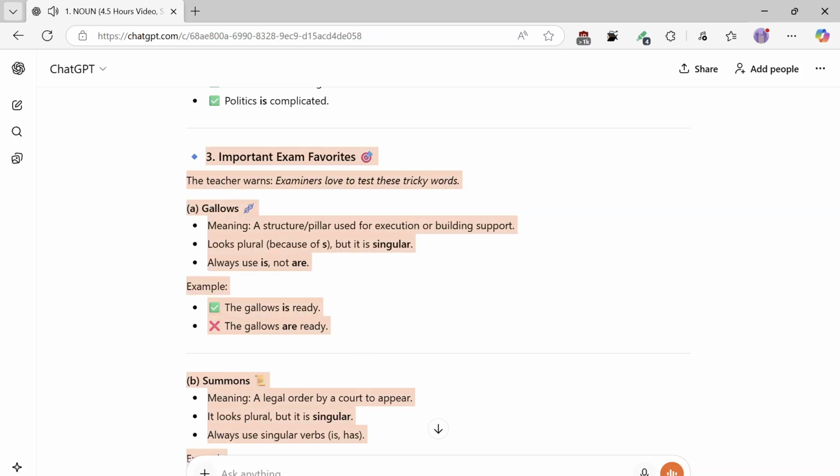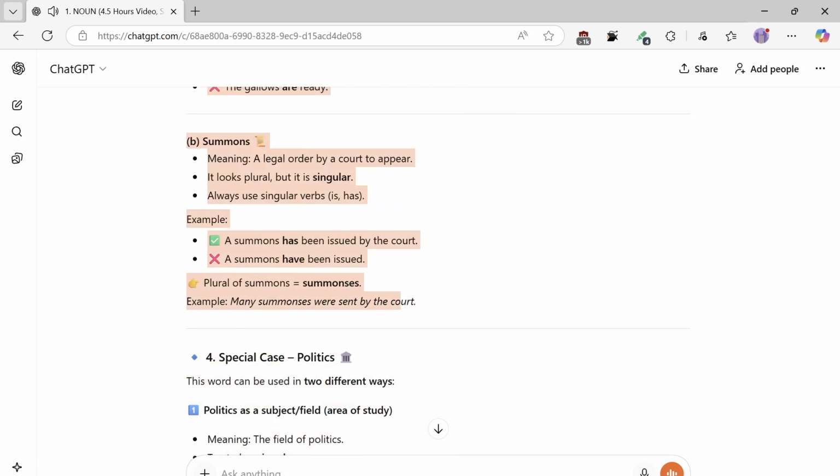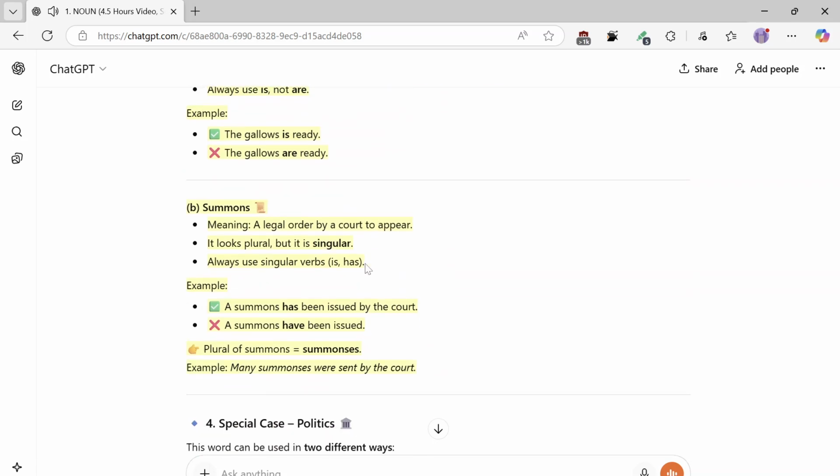B. Summons, meaning a legal order by a court to appear. It looks plural, but it is singular. Always use singular verbs, is, has. Example: A summons has been issued by the court. Not: A summons have been issued. Plural of summons equals summonses. Example: Many summonses were sent by the court.